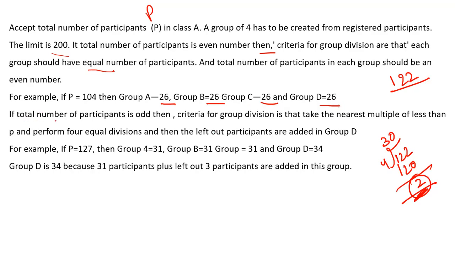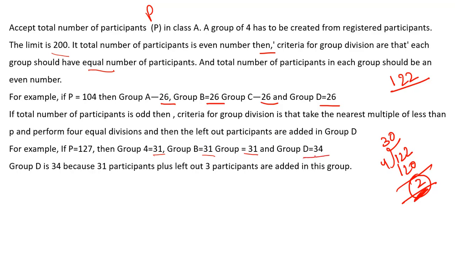Also, they have given that if the total number of participants is odd, then the criteria for group division is to take the nearest multiple of 4 less than P and perform 4 equal divisions, and then the left out participants are added to group D. For example, if P equals 127, then group A equals 31, group B equals 31, group C equals 31, and group D equals 34.